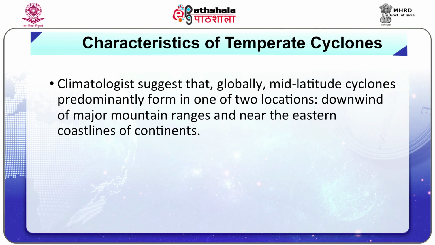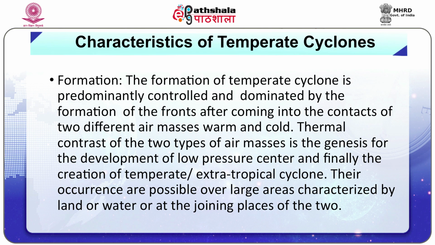Climatologists suggest that globally mid-latitude cyclones predominantly form in one of two locations: downwind of major mountain ranges and near the eastern coastlines of continents. Formation. The formation of temperate cyclones is predominantly controlled by the formation of fronts after the contact of two different air masses, warm and cold.